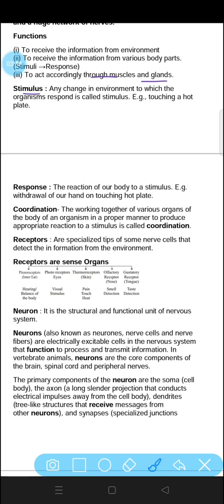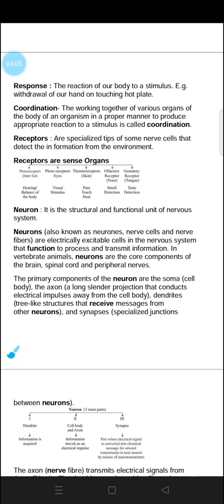Next is stimulus. Stimulus is any change in the environment to which the organism responds. Any change like a hot object or a very cold object, very bright light, very dim light, these all are stimulus, and we respond towards them. Example, touching a hot plate. Second thing is response, the reaction of our body. Whenever we touch a hot object, we will just remove our hand from there. So this is our reaction towards the stimulus, for example, withdrawal of our hand on touching a hot plate.